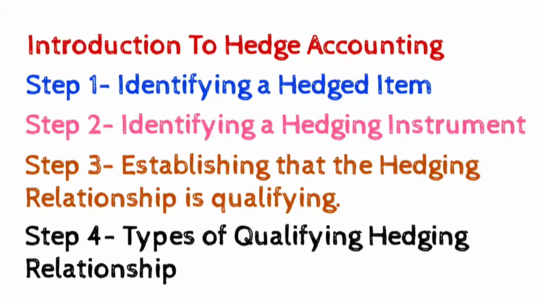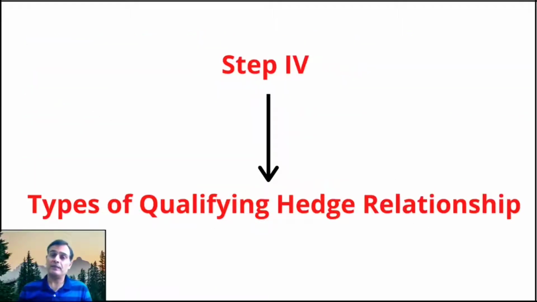What is the type of that qualifying hedging relationship? In simple words, we can say that we are now looking at whether we are supposed to apply the accounting which is called a fair value hedge, or are we going to apply the accounting for a cash flow hedge, or is it a hedge which relates to NIFO, that is net investment in foreign operation?